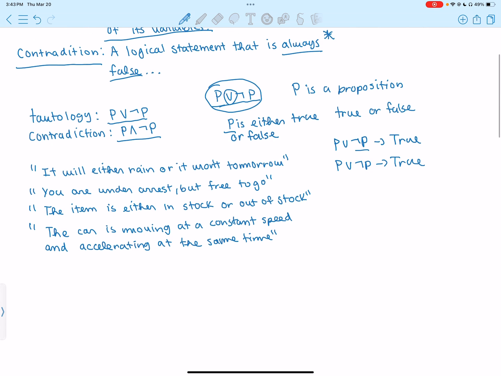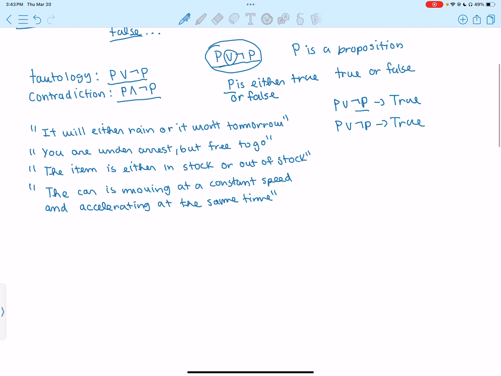And in the same sense, we have the contradiction, P and not P. When we have an and here, we need both of these propositions to be true. But we know that if P is true, then not P is false. And in the reverse case, if not P is true, then P has to be false. So in both cases, we get false. It's always going to be false, which shows us that it's a contradiction.